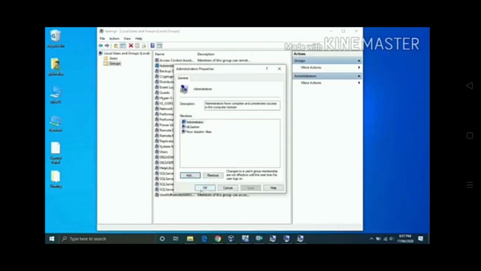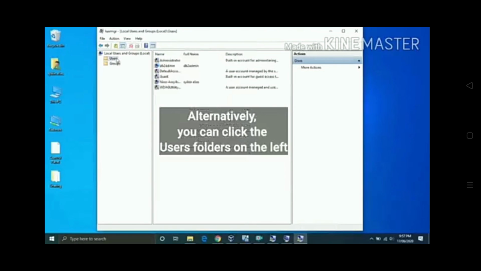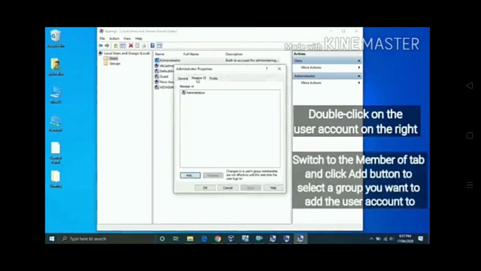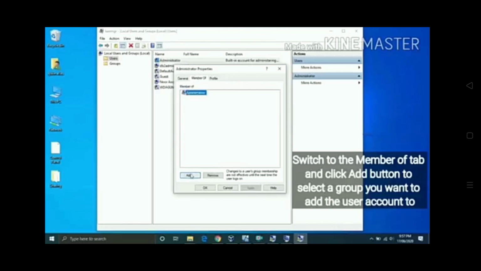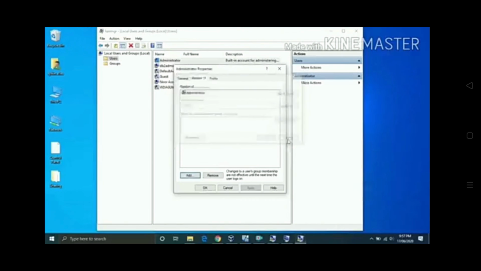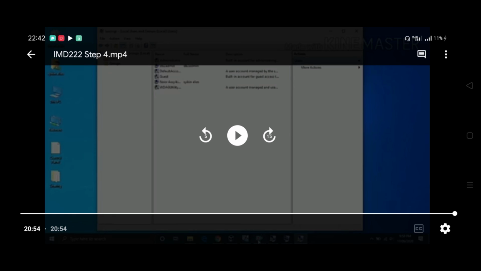Then you select OK. Alternatively you can click the user folder on the left, double click on the user account on the right, switch to the member of tab, and click the add button to select the group you want to add the user account to. Here, as you can see, that I did. Okay, close. Okay, that's it.